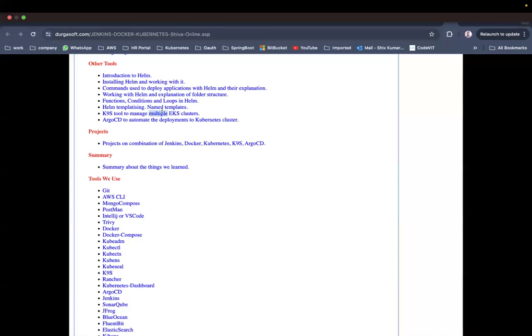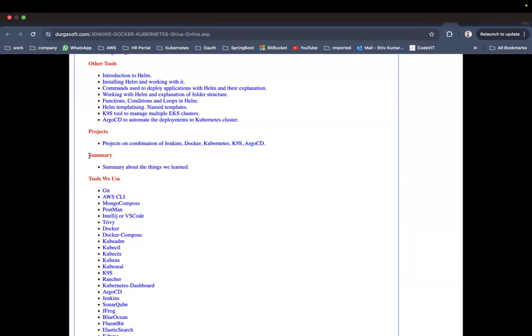Helm templating, named templates, okay, KNS tool to manage multiple EKS clusters, Argo CD to automate the deployments into the Kubernetes cluster. Actually, Argo CD is an important tool. There are two important tools in the industry, Flux CD and Argo CD, but most people use Argo CD. We are going to see Argo CD in our classes as part of the project. Okay, projects on a combination of Jenkins, Docker, Kubernetes, KNS and Argo CD. All these things we are going to see.